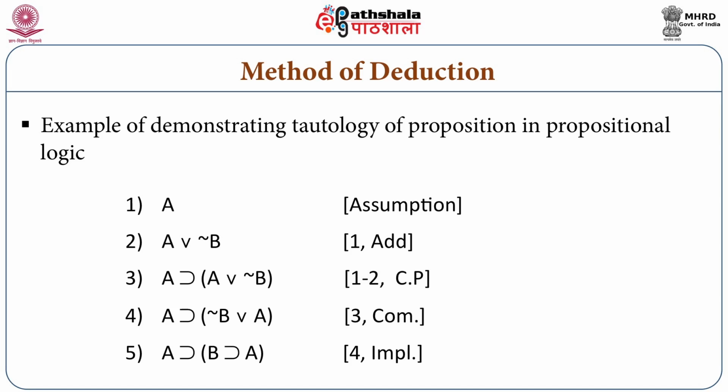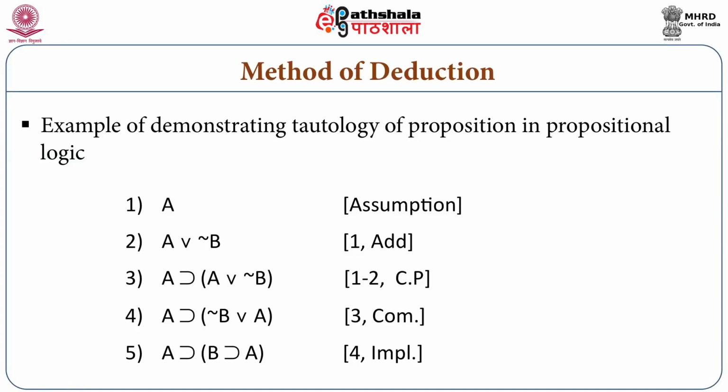So, given 1 and 2, by the rule of conditional proof, we can move on to the next step: A implies either A or not B. And by the rule of commutation of disjunction, we can change the position of A or not B into not B or A. So, in the fourth, by material implication, that is a logically equivalent expression of disjunction and implication, we can derive A implies B implies A. So, we have shown that this sentence can be derived.